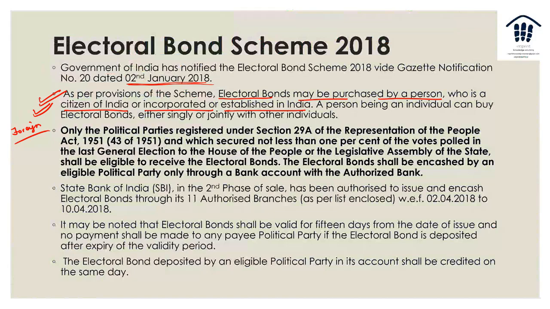A person being an individual can buy electoral bonds either singly or jointly with other individuals. This is also very interesting. Then only political parties registered under Section 29A of the Representation of People Act 1951 and which have secured not less than 1% of the votes polled in the last general election to the House of the People or the Legislative Assembly of the state shall be eligible to receive the electoral bonds. Now, obviously, there's a debate whether this 1% thing is discriminatory or not.